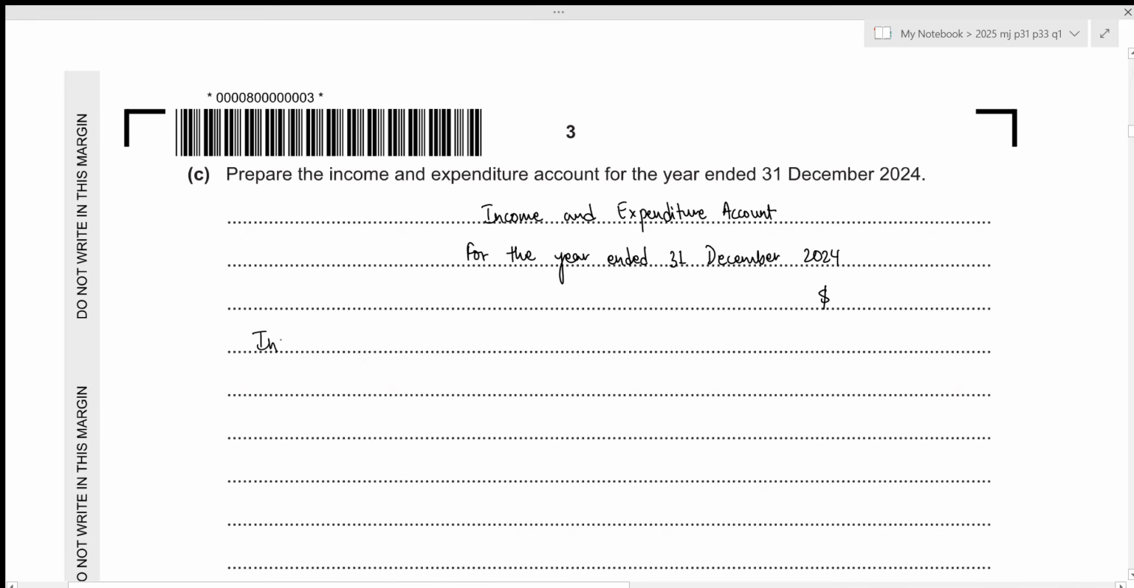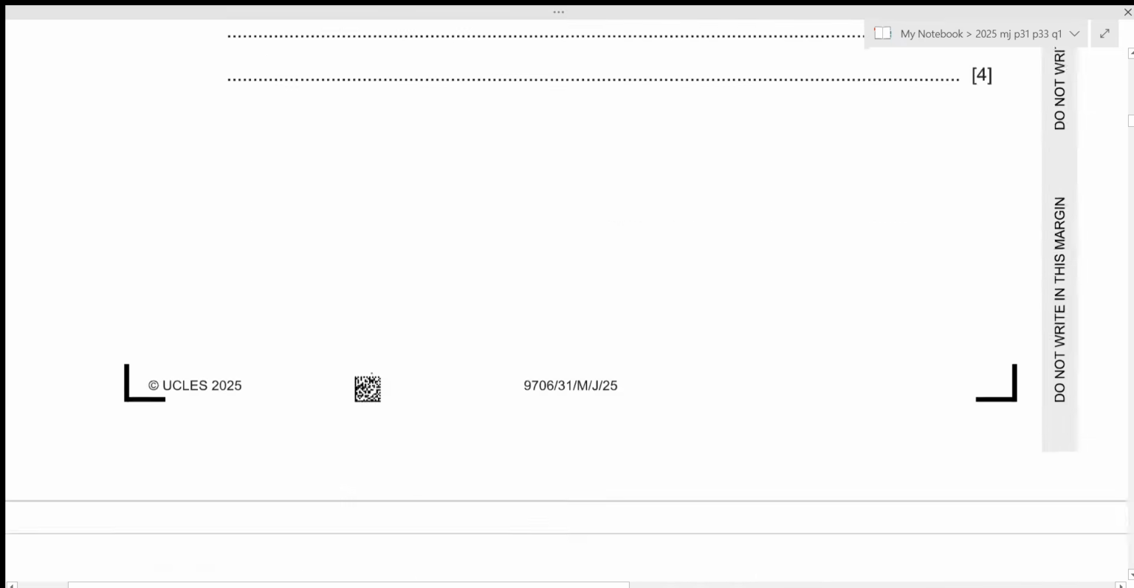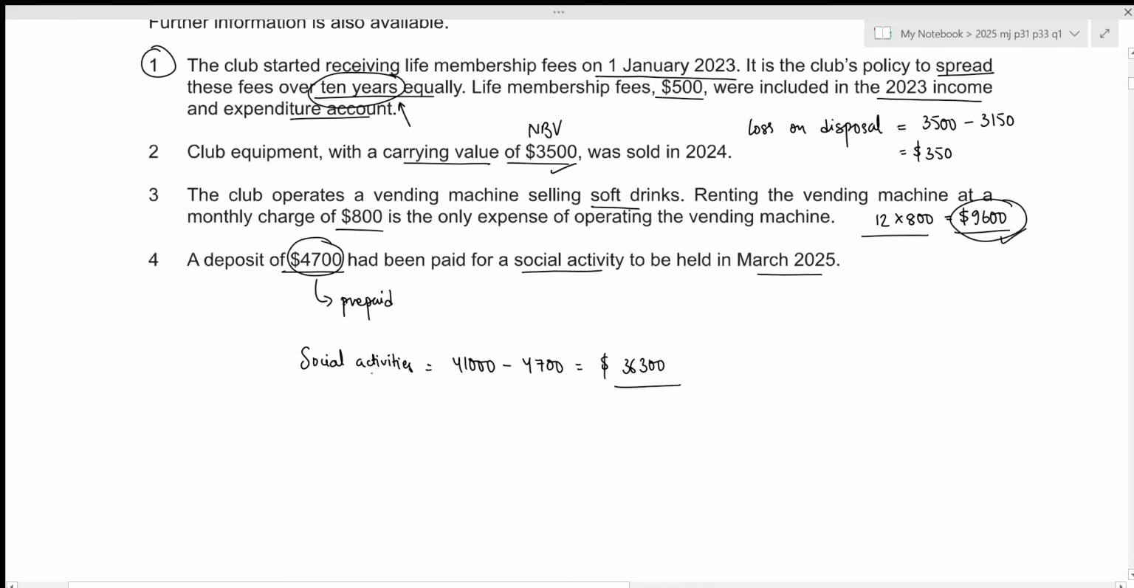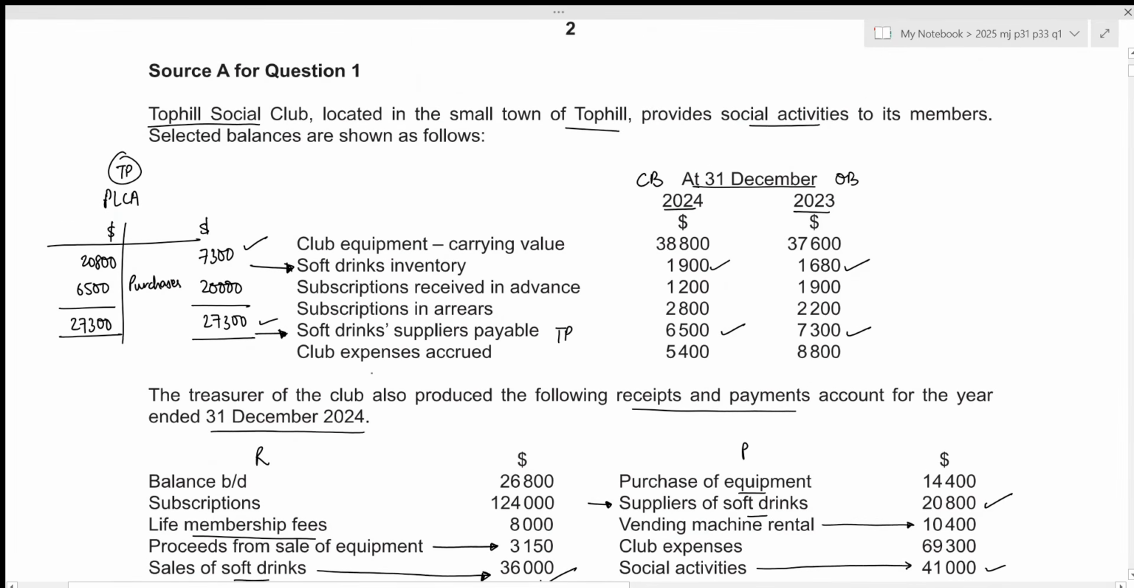Let's start with our income section. For any club, the major source of income will be your subscriptions, and this is subscriptions for the year. In order to calculate this amount, we need to prepare our subscriptions account. I'll do that here.